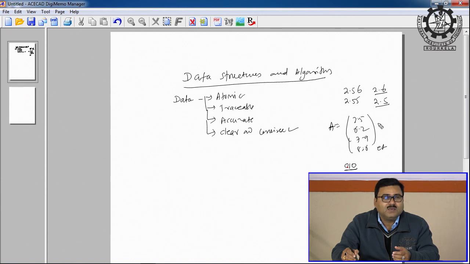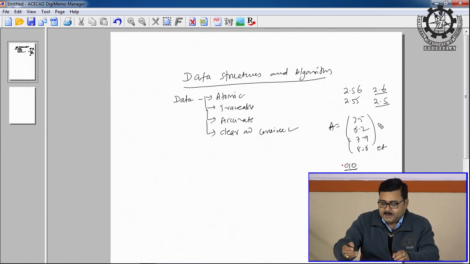But if you declare 0, 1, 0 as characters, it cannot be used for numerical processes. What is the numerical process? Addition, subtraction, multiplication cannot be applied. Once declared, even at the beginning of your program, it cannot be used for numerical processes. So we have to be very concise and clear while declaring the data. If you are using integer data, declare it as integer. If you are using real data, declare it as real, and if you are using character or string data, declare it as character. I think these are the 3 broad fundamental data types.